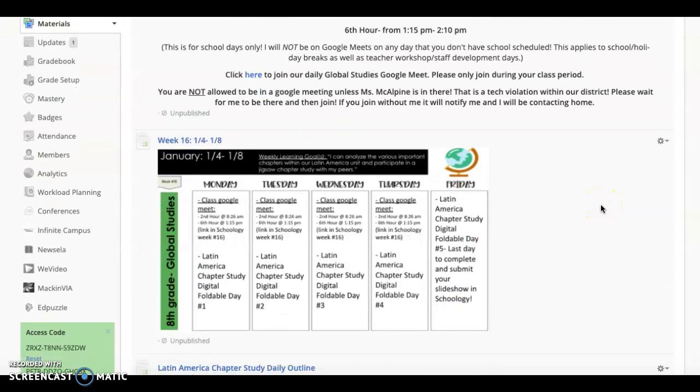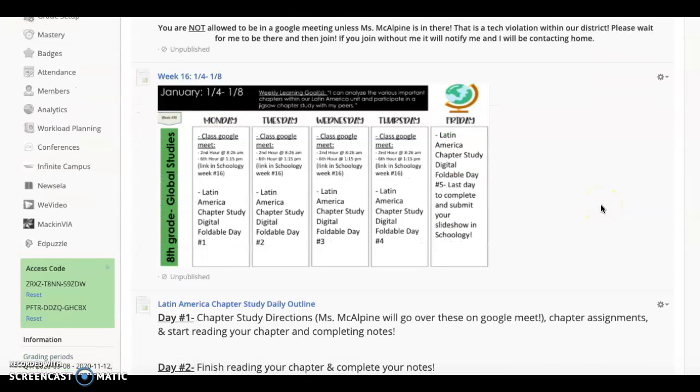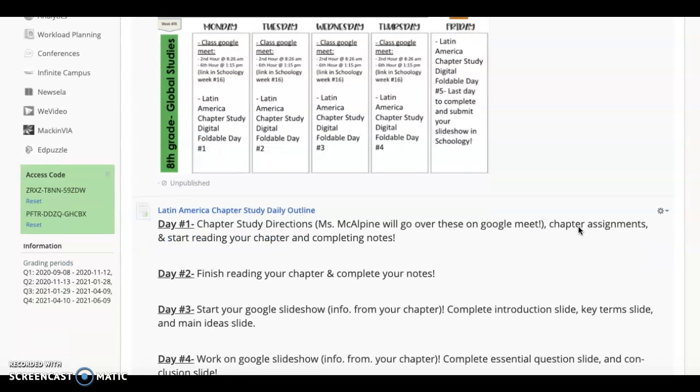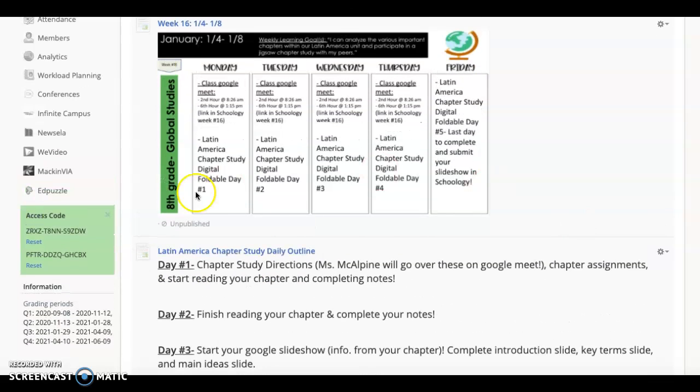So this week for social studies, we are going to do a chapter study on Latin America. It's more of a jigsaw type activity if you've ever done one of those. I haven't done it in a distance learning format yet, so this will be new for all of us, but hopefully it will be fun and not too difficult, okay?